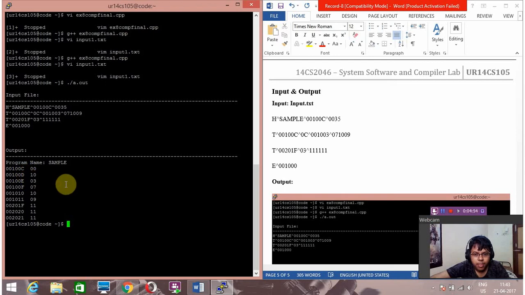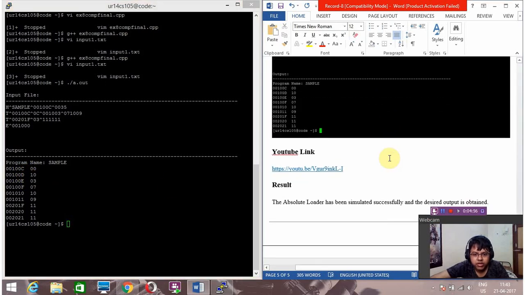Okay, now let's move on. So finally we have performed the absolute loader. We have simulated the absolute loader and the output is obtained. So this will be the last of it.